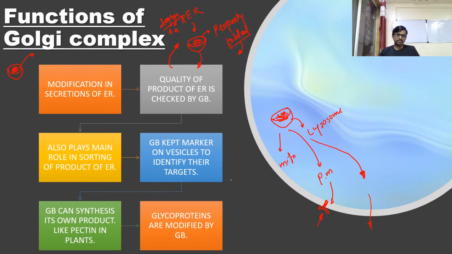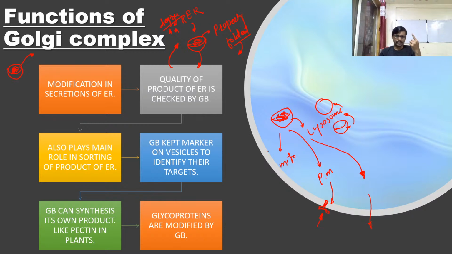The Golgi complex always keeps a marker on the vesicle to identify its target. Okay, so this vesicle always comes with a marker toward the target place. Okay, so there is a marker on the target place. This marker is recognized by the lysosome, and then the lysosome takes this protein inside of the organelle. Okay, so lysosome is an organelle. We know this is a single membrane organelle. It is not surrounded by 2 membranes. It is surrounded by 1 membrane. So it will take this protein inside.